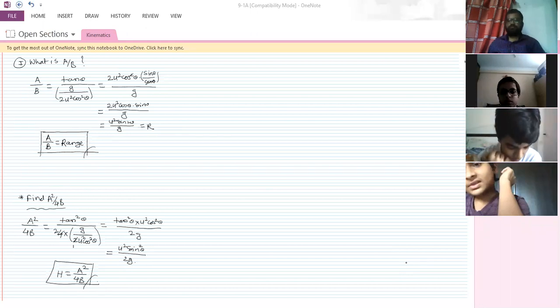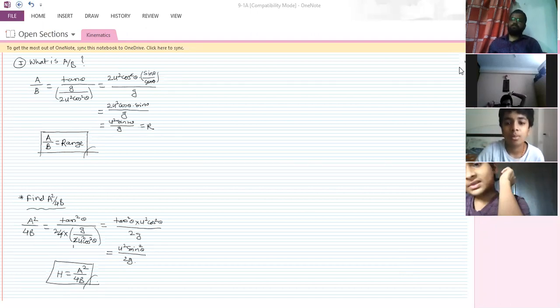So maximum height is equal to u square sine square theta by 2g, no, sir? And range is u square into sine 2 theta. Yes, sir, sorry. Yes. Okay, so now write down the relation between.